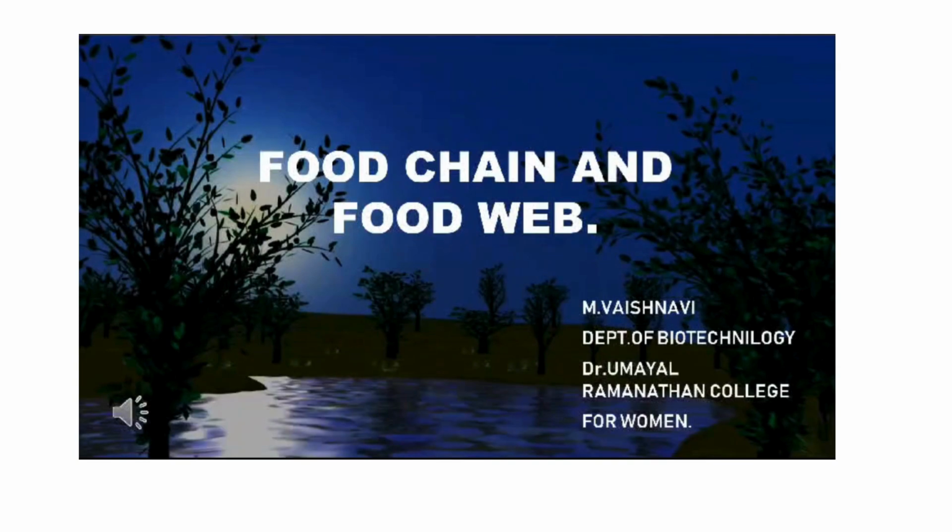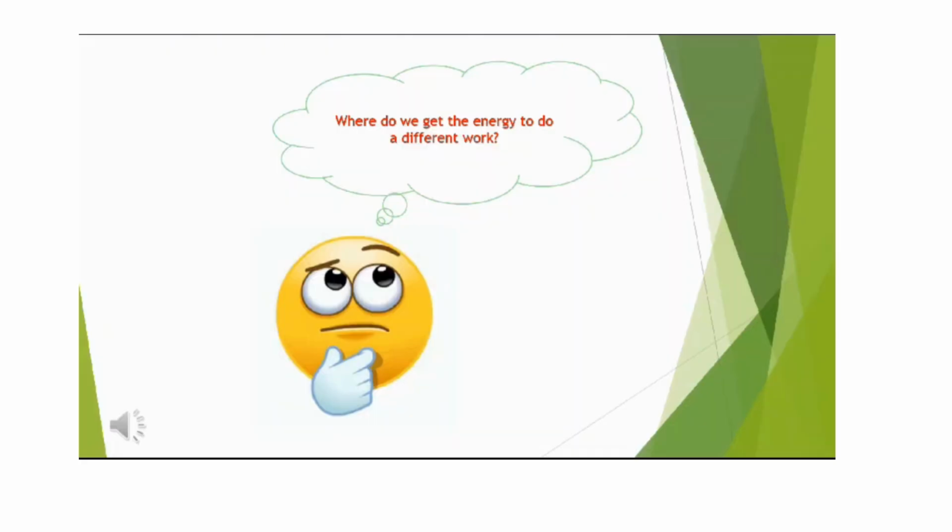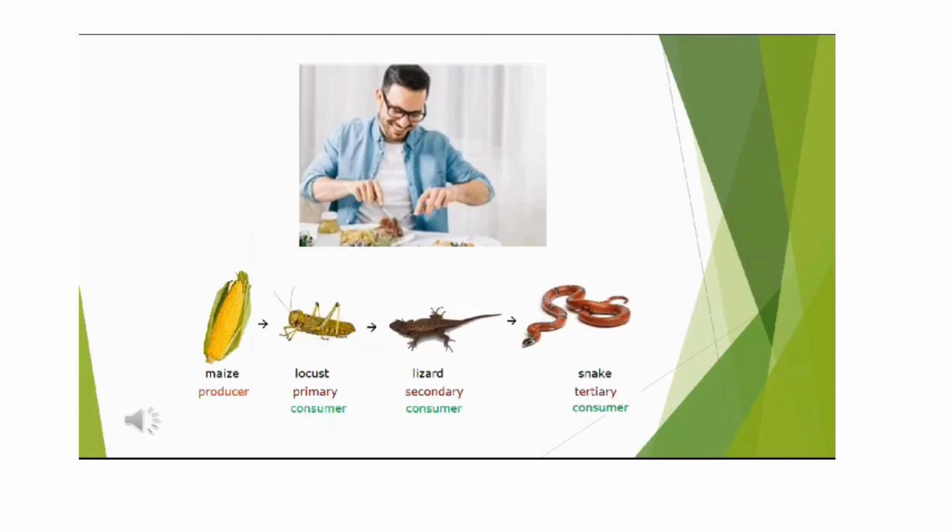Welcome to this session. Today we will see an outline of food chain and food web. Firstly, where do we get the energy to do different work? Yes, it is from the food that we eat. Food is a source of energy for all living organisms. We get the energy from other organisms and plants, and that's our ecosystem function. Let's see an example of a food chain.